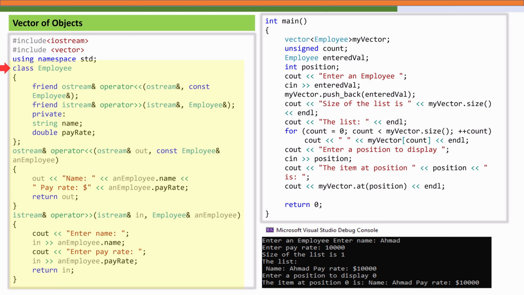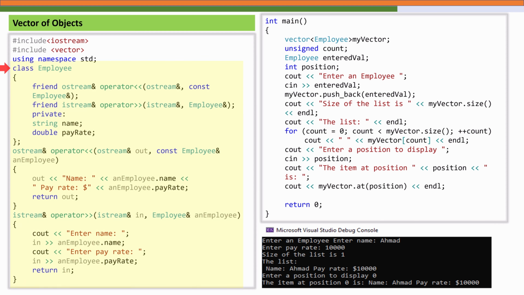This enables us to input and display employee objects easily, just like we do with primitive data types. The overloaded insertion operator is the one that is intended to print an employee value, so it outputs the name and pay rate in a formatted way, and the extraction operator is used to read the data from the user, prompting for both the name and the pay rate. This makes our class more intuitive and integrates seamlessly with the C++ IO system.